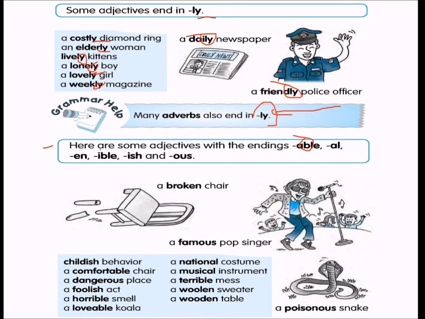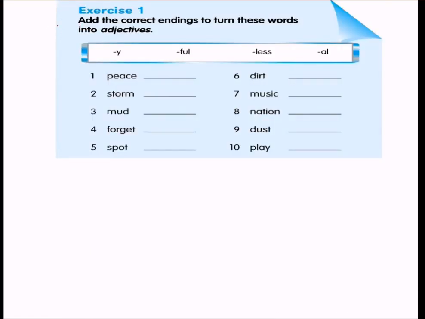So some adjectives also end with able, ish, and ous, like a broken chair, a famous pop singer, a poisonous snake, childish behavior, comfortable chair, dangerous place, foolish act, horrible smell, lovable cola, a national costume, a musical instrument, a terrible mess, a woolen sweater, a wooden table. So let us see some exercises.